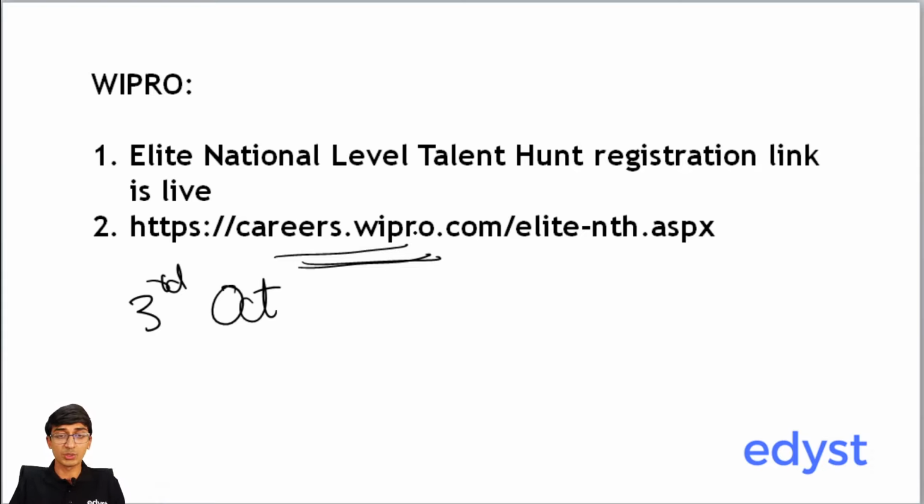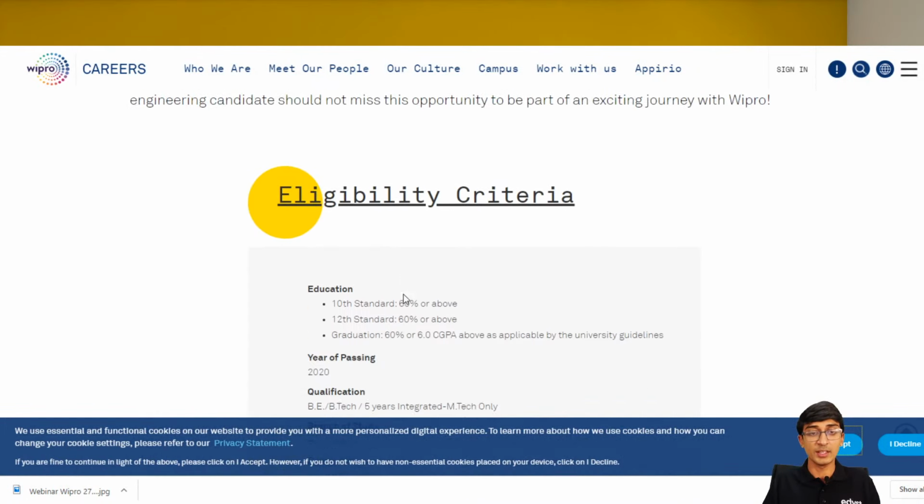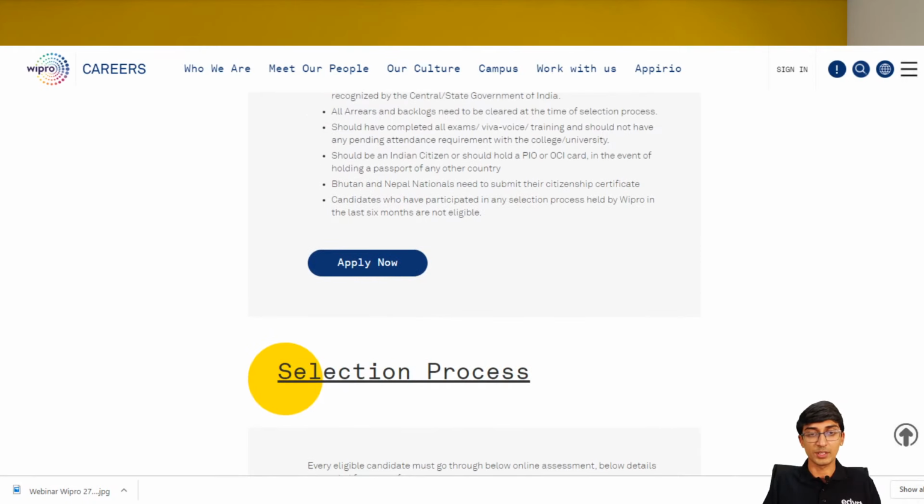I'll actually open it up for you so that you can see what it looks like. Right, so this is what it will look like. Please go to the following website. You will see the Elite National Talent Hunt 2020, all of the eligibility criteria, and you will see this apply now button over here. Please make sure you click apply now, apply to the actual thing. Don't just watch the videos and say that you'll apply at the end. Just apply right away, and you will then be eligible for this round.